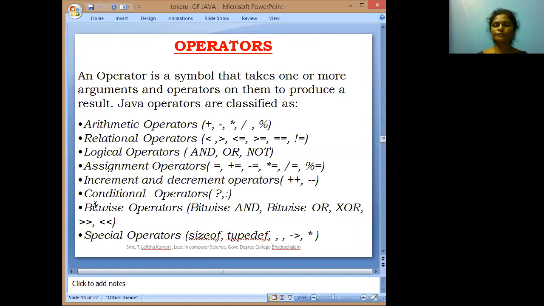Bitwise operators are used to perform bitwise operations. What are the bitwise operators? Bitwise and, bitwise or, XOR, left shift and right shift. Next one is the special operators. Special operators are sizeof, typedef, comma, arrow, asterisk. These are the special operators.